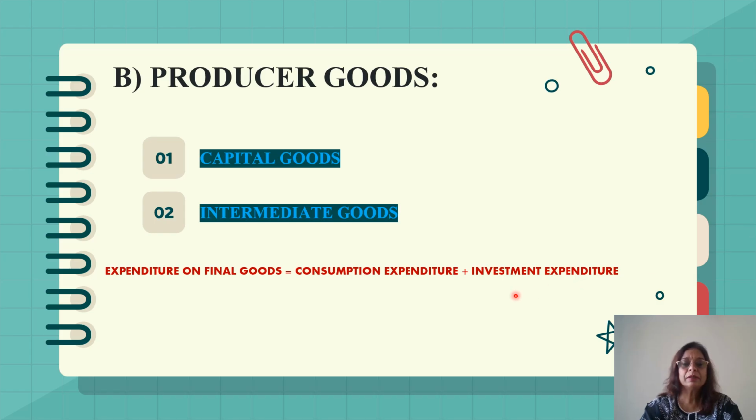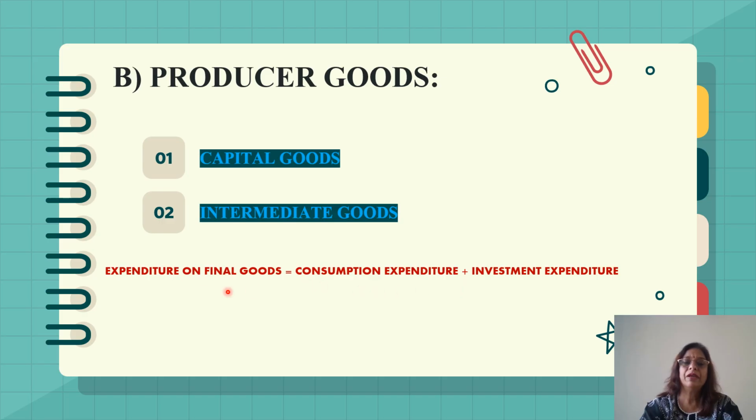So what is the expenditure on final goods? Expenditure on final goods will be the consumption expenditure, that is by the consumers on durable goods, semi-durable goods, non-durable goods and services, plus investment expenditure. When they are purchasing capital goods, that is known as investment expenditure. Investment expenditure will be from the producers and consumption expenditure will be from the consumers.